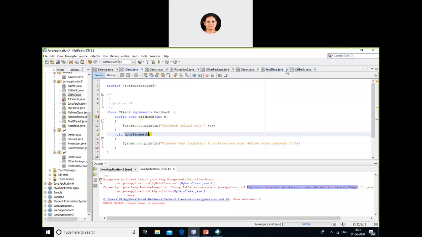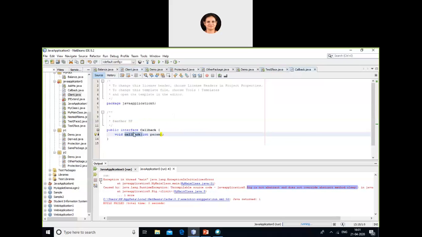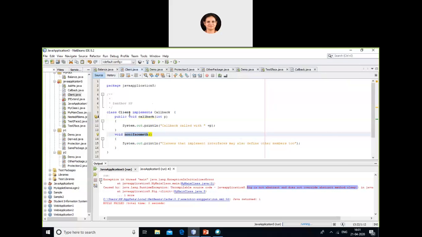Callback had one function called callback. In client, I have two functions. Client is implementing callback, but I have two functions here. One is part of the interface. This is a non-interface method. So I can even implement non-interface methods in my class which is implementing an interface.